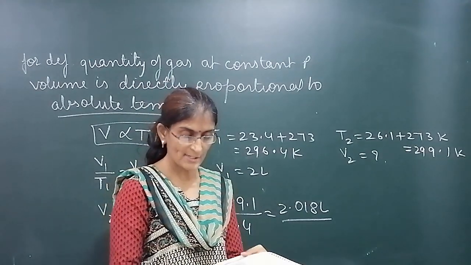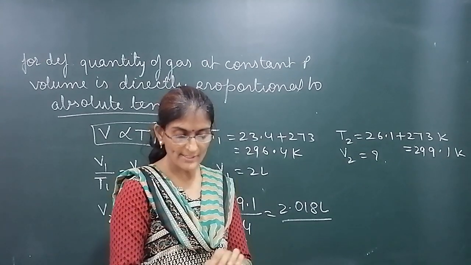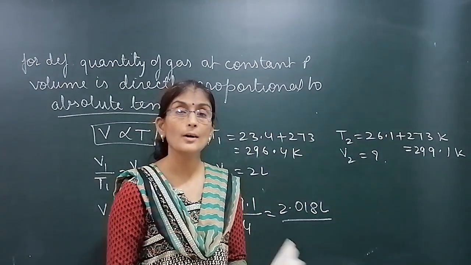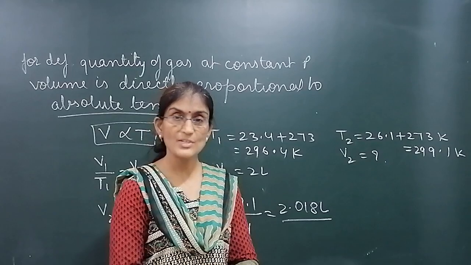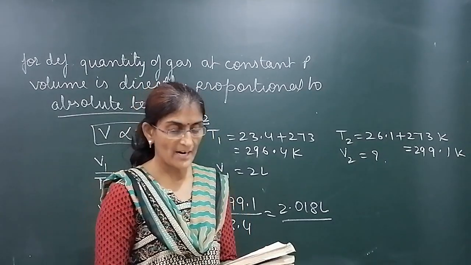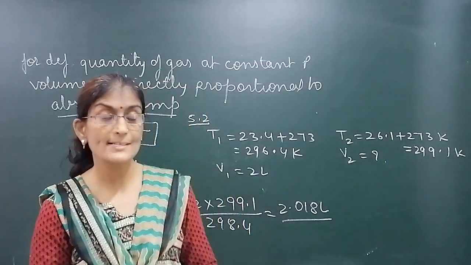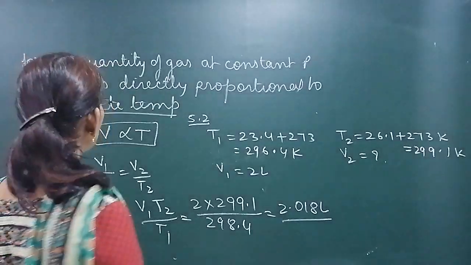Now the next law, that is called Gay-Lussac's law. First we had done Boyle's law, second we had done Charles' law, now the third is Gay-Lussac's law.